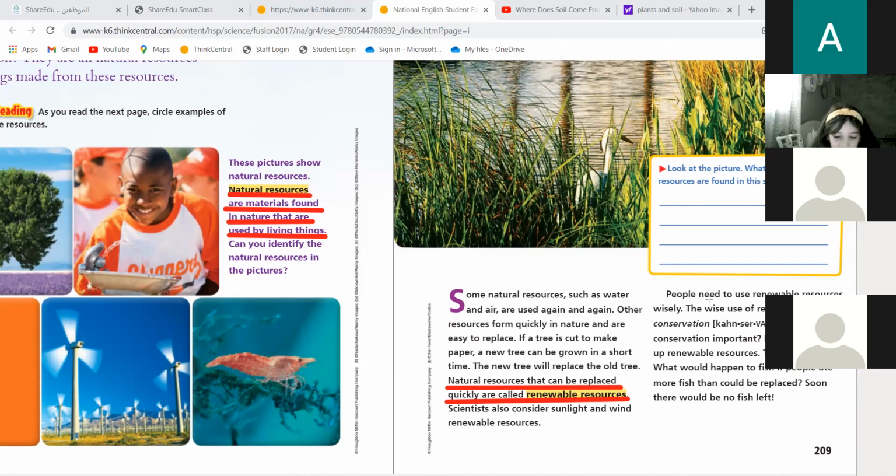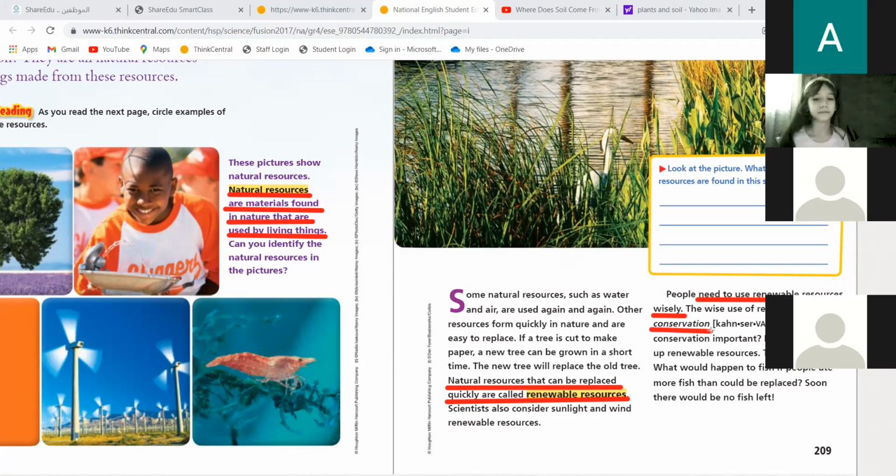People need to use the renewable resources wisely. Do we have to waste water? No. Do we have to waste food? No, not at all. The wise use of resources is called conservation.